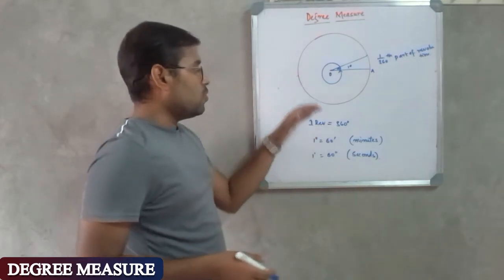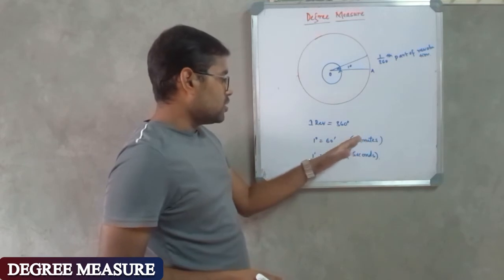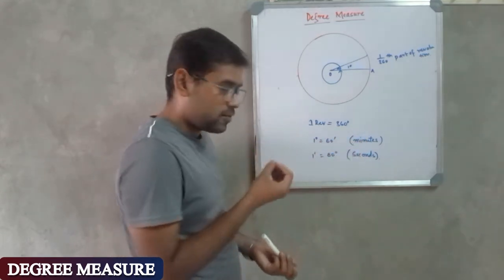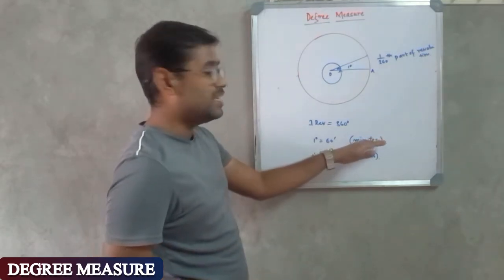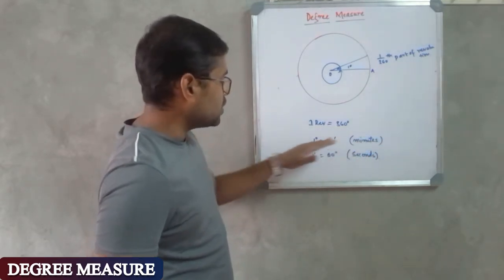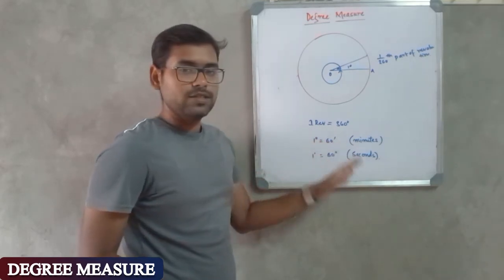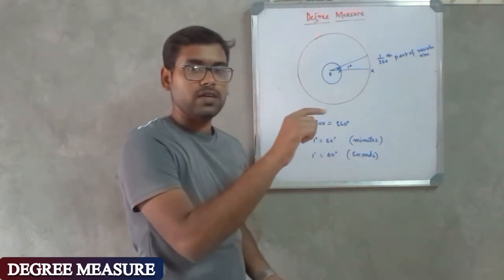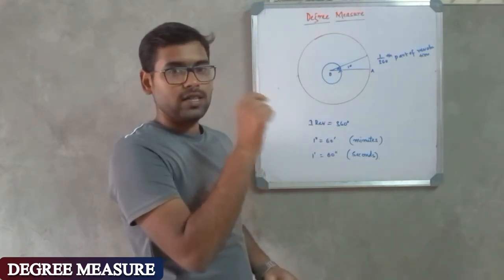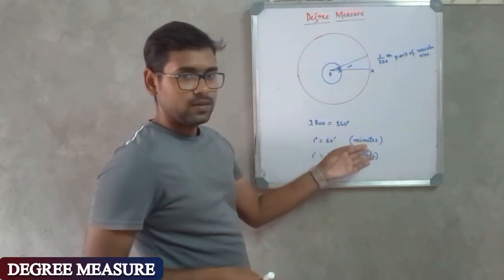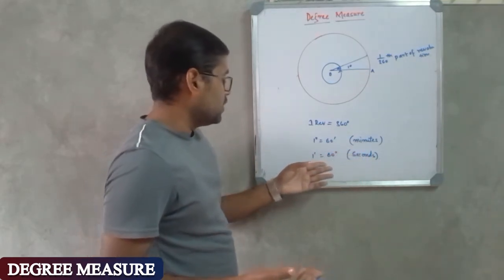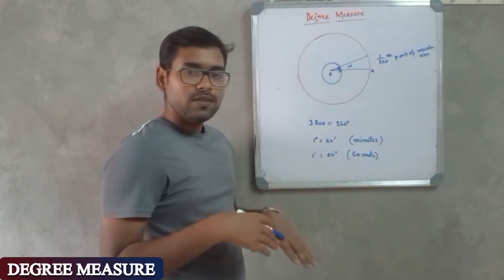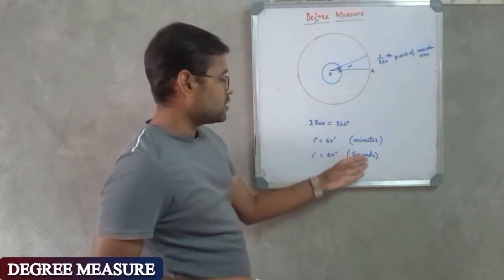Similarly, we have another unit which measures angles which are less than 1 degree. So angles, if they are less than 1 degree, they are measured in terms of minutes. For minutes, we have this relation, that is 1 degree is equal to 60 minutes. That means we make 60 equal parts of 1 degree, and each part in those 60 parts will be equal to 1 minute. And it doesn't stop here as well. We have a unit which measures the angles which are less than even 1 minute. That is known as seconds.